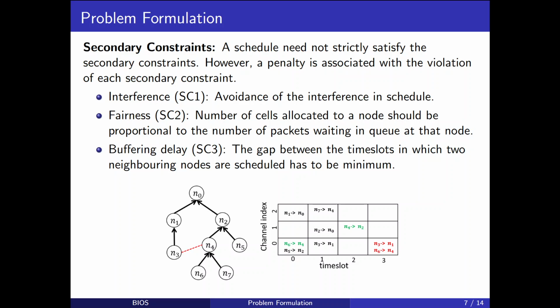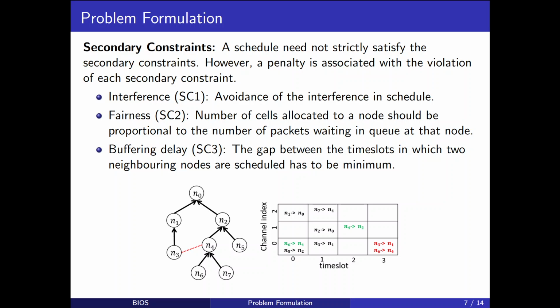The schedule can be learned fast and can be directed to optimize the network performance by imposing penalties for the violation of secondary constraints. Interference constraints aim to minimize the interference in the network and hence maximize the throughput. In the given example network, let nodes N3 and N4 be in interference range of each other and hence can overhear each other. If links N3 to N1 and N6 to N4 are scheduled in the same cell, then node N4 will receive packets from N6 as well as overhear packets from N3, resulting in a packet drop.